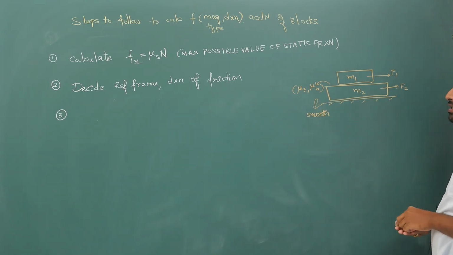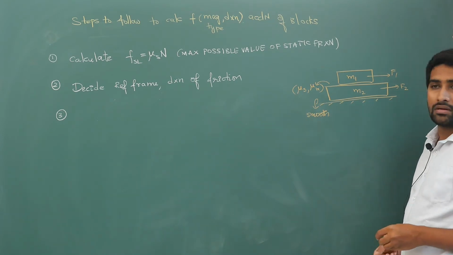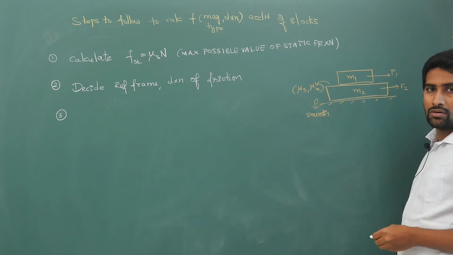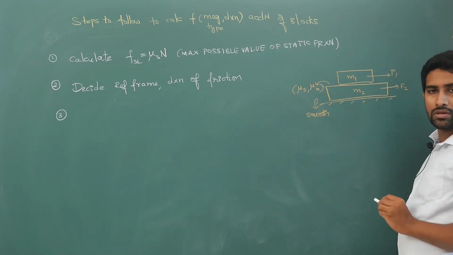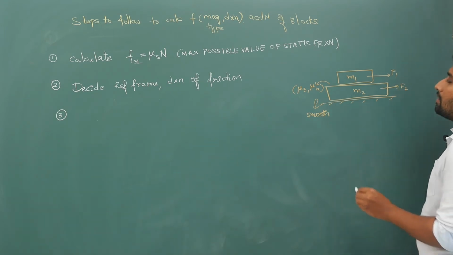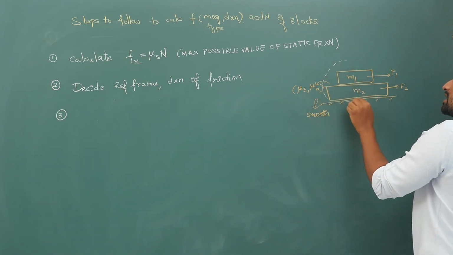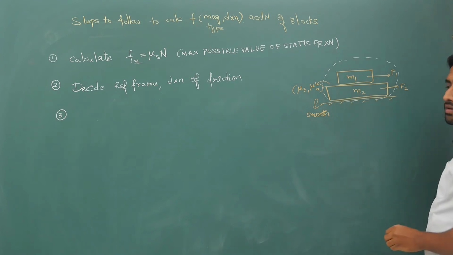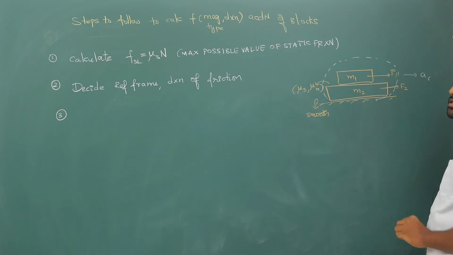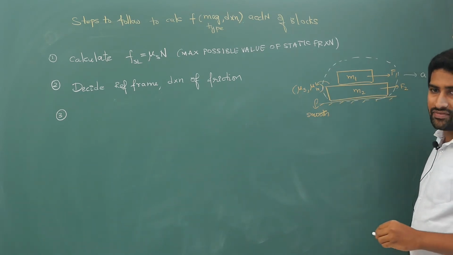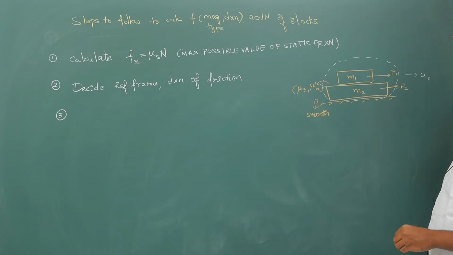So decide the reference frame and direction of friction. Obviously, I have told you how to decide it. Now if you consider these two together as a system, if there is a common acceleration, obviously it is static friction. If both start from rest, after some time both blocks will have the same velocities.